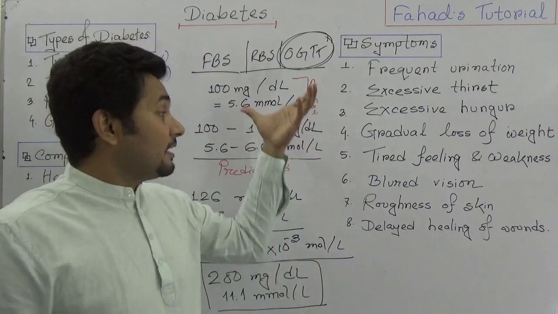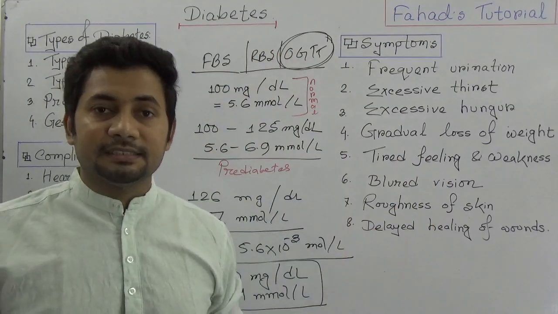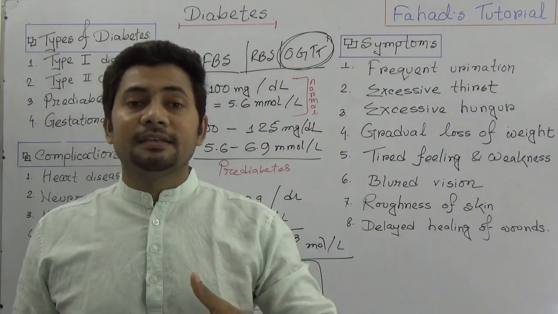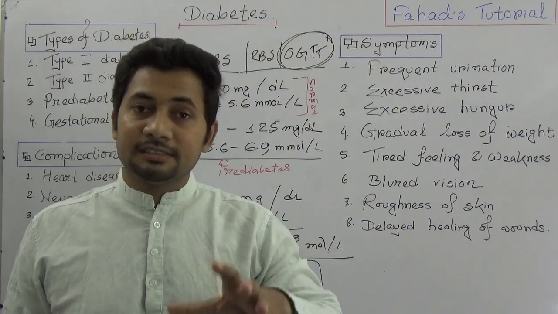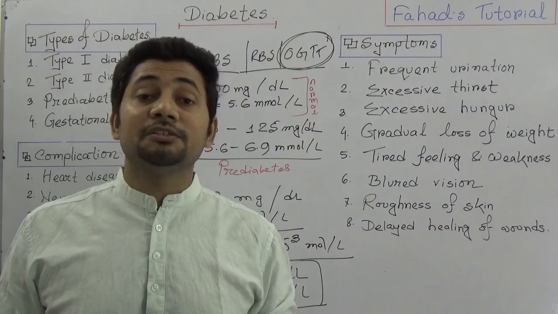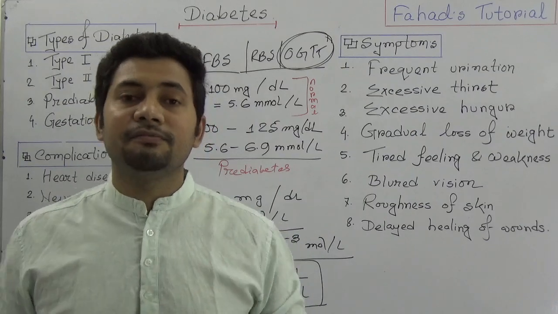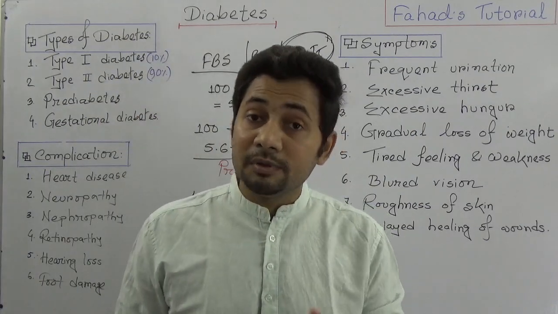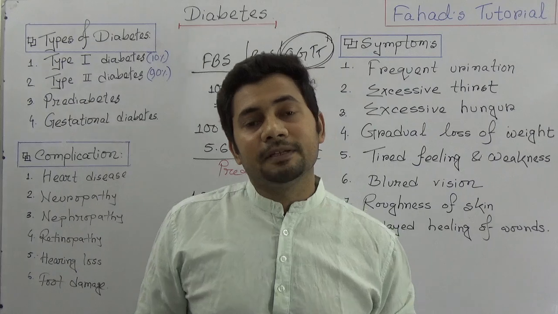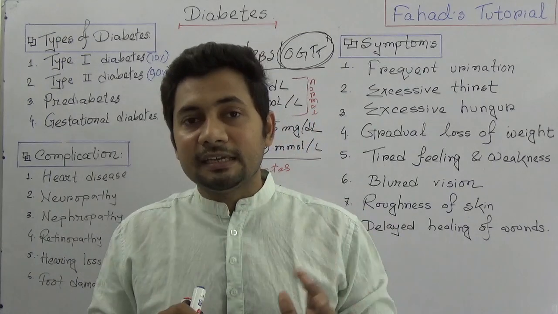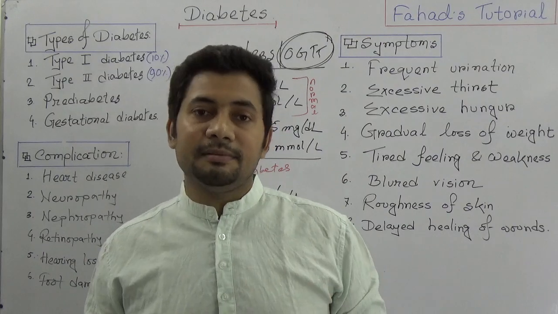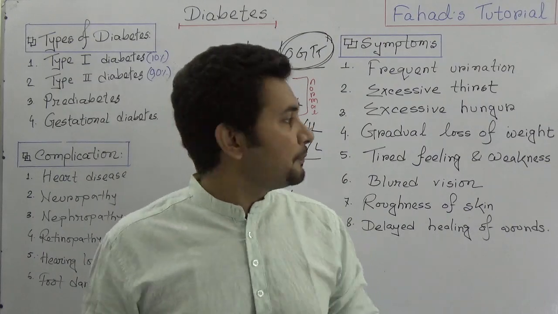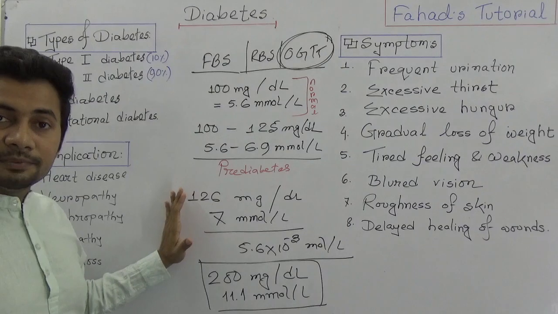So definitely there are a number of tests done, like HbA1c and definitely the glucose tolerance test. There are some different diagnostic procedures to identify diabetes. Definitely the physician will decide which one should be the diagnostic test, but I am just giving a normal and preliminary idea to understand the diabetes mellitus diagnostic process. So this is a very simple explanation.